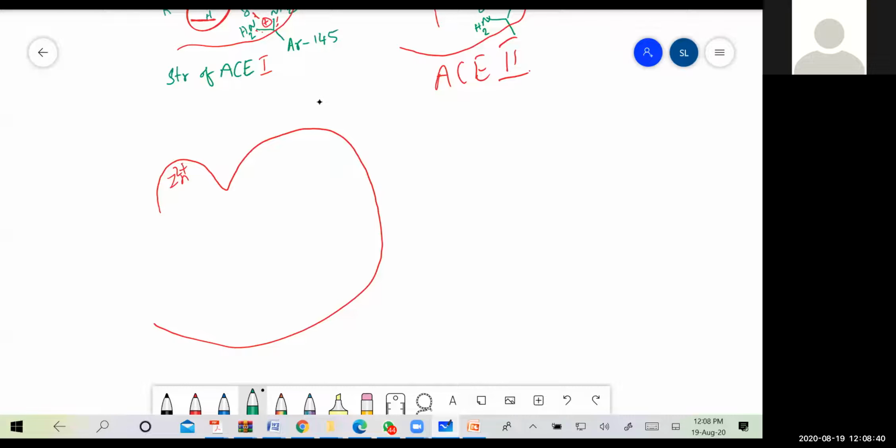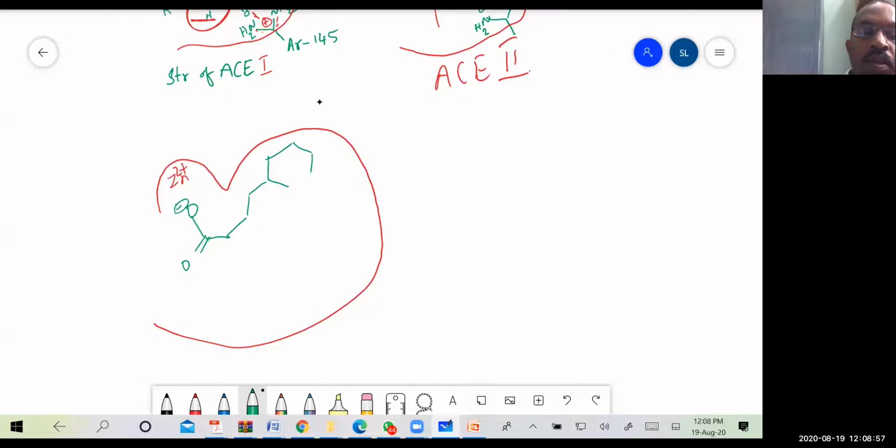This is the structure of L-benzyl succinic acid, which was the initial inhibitor of the ACE enzyme.